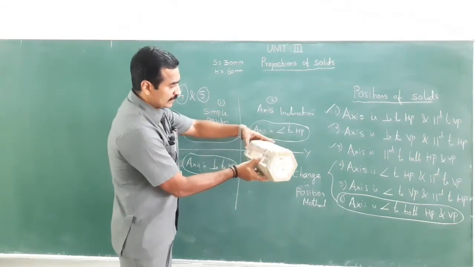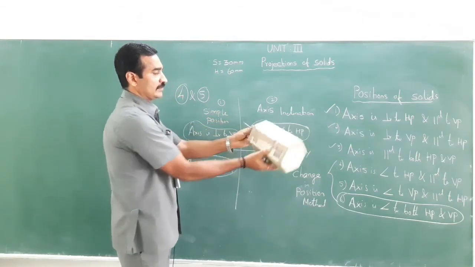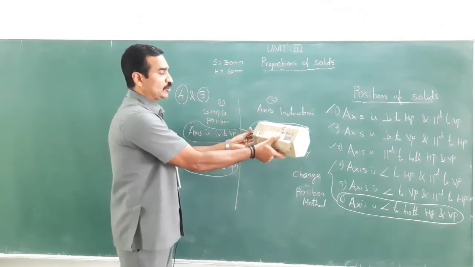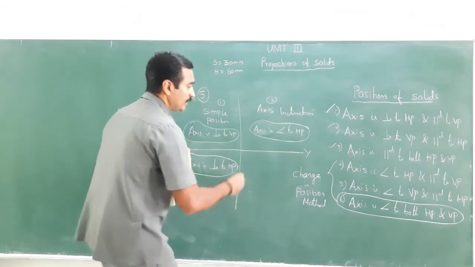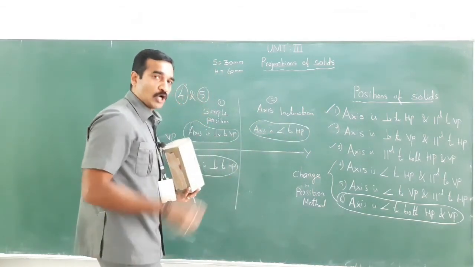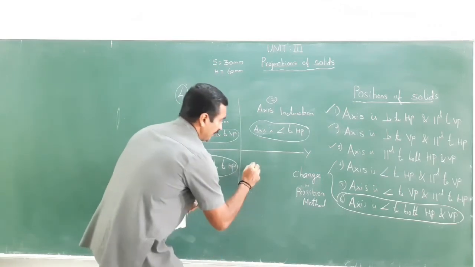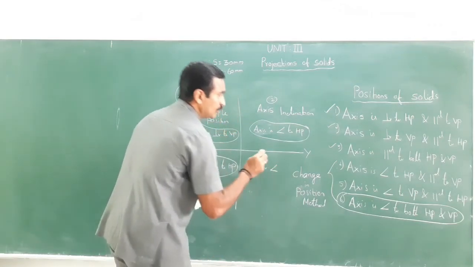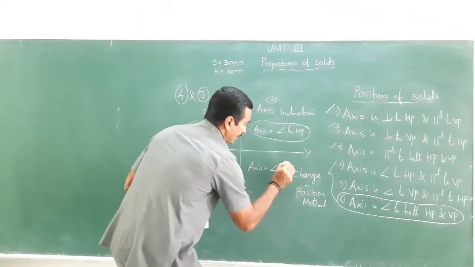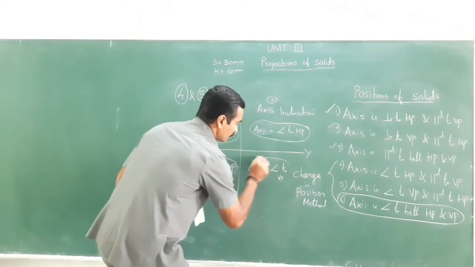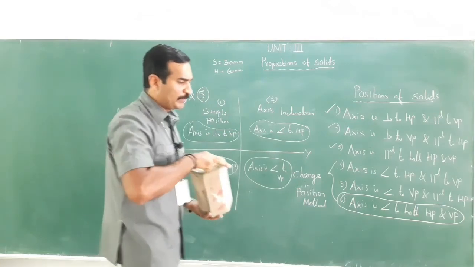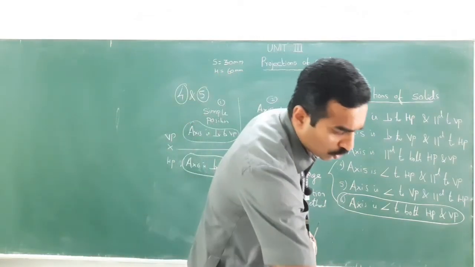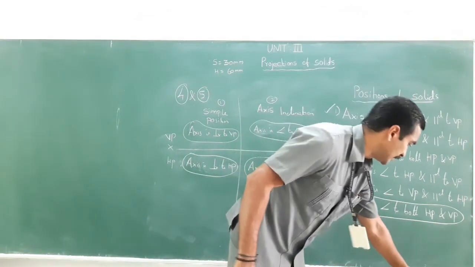If the axis is inclined to VP, you will see the top view on HP. So where the axis is inclined, there you will see the final views. Remember, these are the two stages.